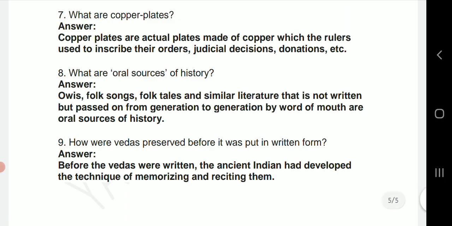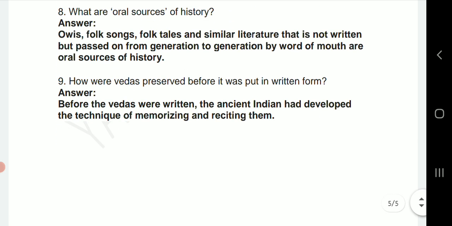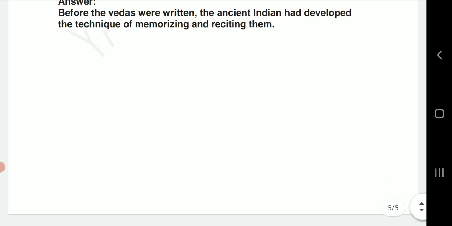What are oral sources of history? So folk songs, folk tales and similar literature that is not written but passed on from generation to generation by word of mouth are oral sources of history. However, how were the Vedas preserved before they were put in written form? So answer is, before the Vedas were written, the ancient Indians had developed the technique of memorizing and reciting them.